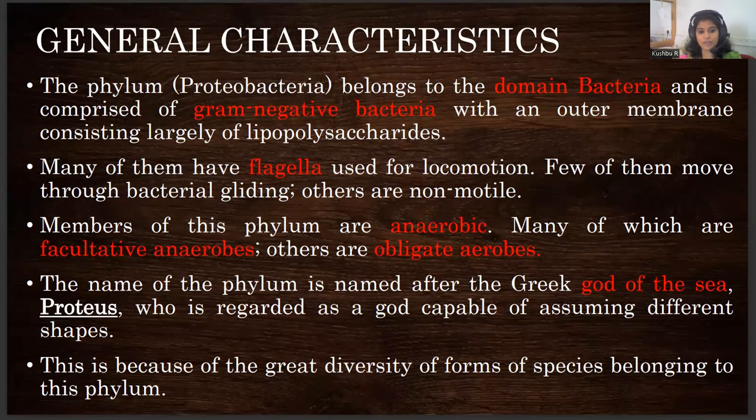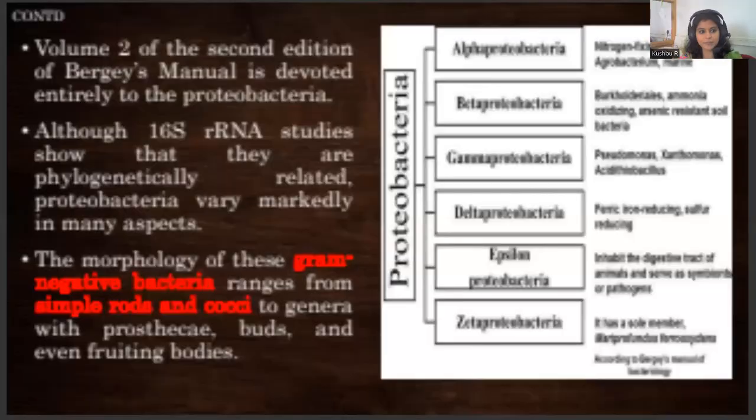The phylum is named after the Greek god of the seas, Proteus. That is how we regard a god capable of assuming different shapes. That is how this Proteo or Proteus came into the picture, which shows indefinite characters, non-systematic modifications or evolutions. That is why they call it the god of seas, which includes a lot of organisms under Proteobacteria. Proteobacteria itself is a very vast term which includes a lot of organisms under it, showing varied characteristics.